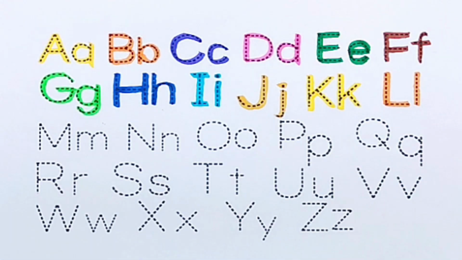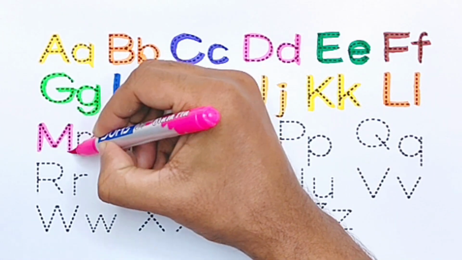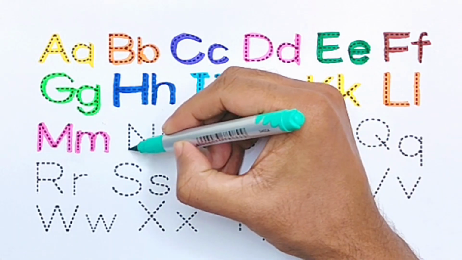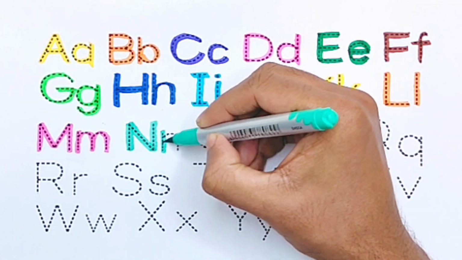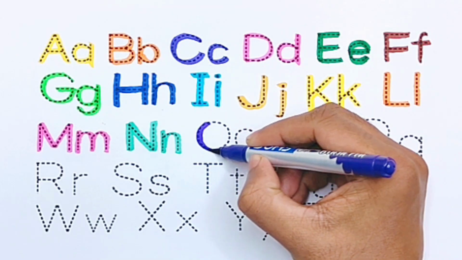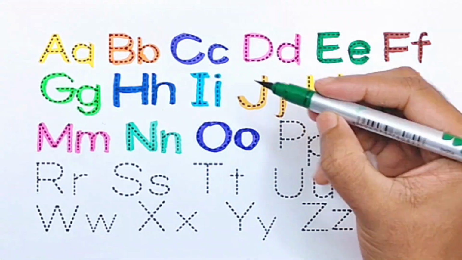L for lollipop, pink color. M for mango, sea green color. N for nuts, purple color. O for onion, green color.